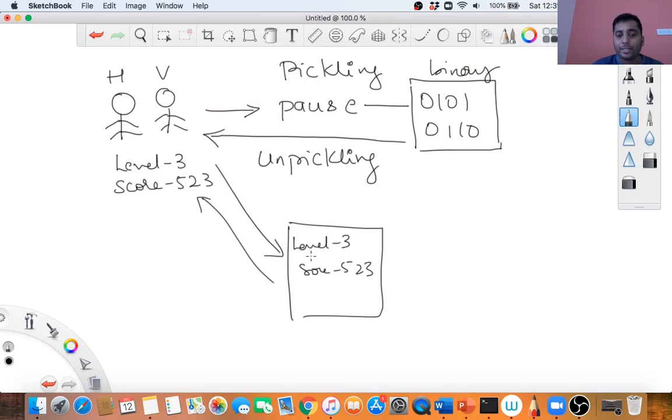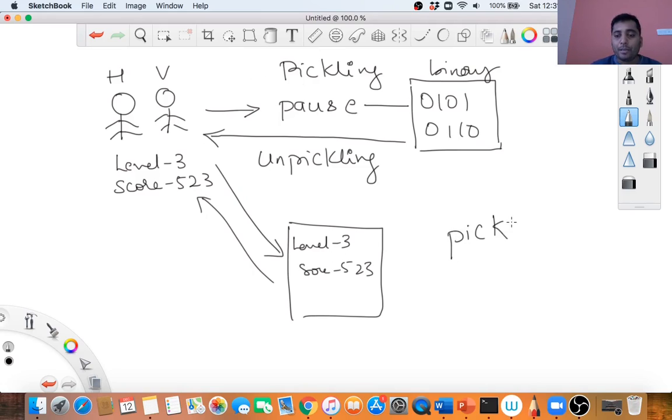The answer is that yes, it would have been easy for you to write and read it back in a text file, but we being human beings, there are chances that when we try to do manual read and write of this data, we would end up reading some wrong data, right? So that is the reason we don't want to take this chance. That is the reason we have Python's pickle module.